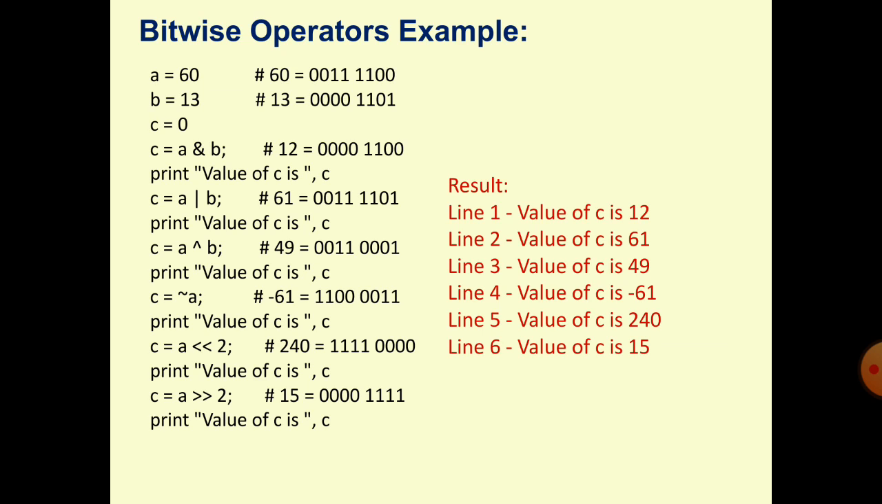c is equal to a OR b. You will get 61. So it will be 61. How will it be 61?